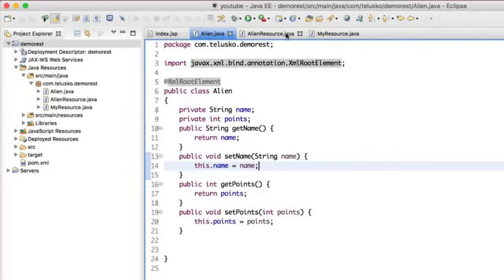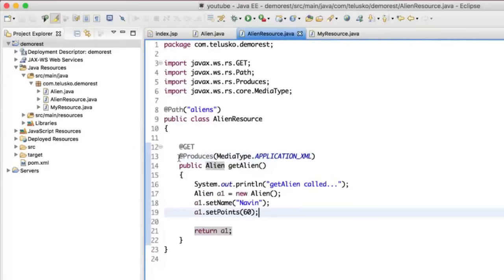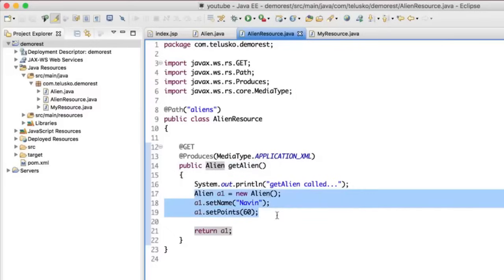I don't know why people think REST API is damn difficult. You can see it is so simple. It is easier than servlets, I guess. We just have to create a method and just return the resource, create an object and return it. Again, you might be thinking we are creating our own resource, our own object. What if you want to fetch from a database? We can do that very easily.